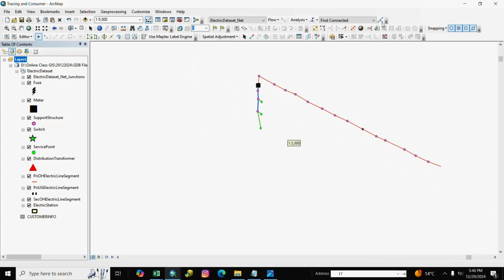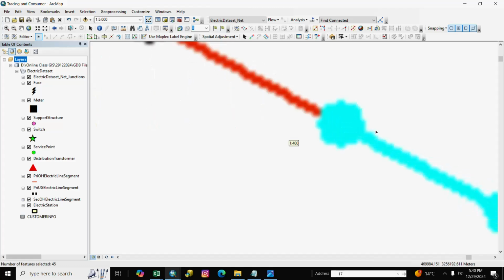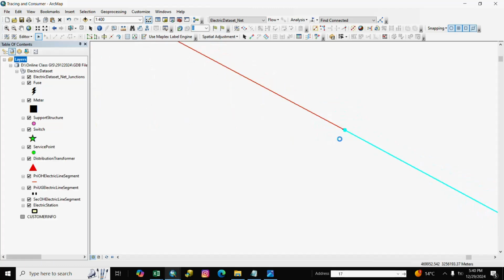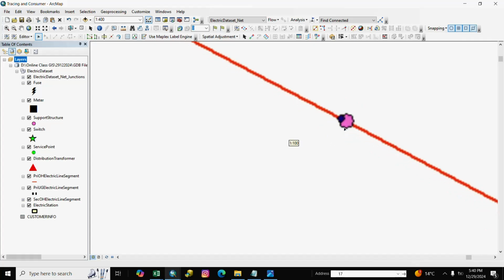And we check again. Here is disconnected, so we connect it.